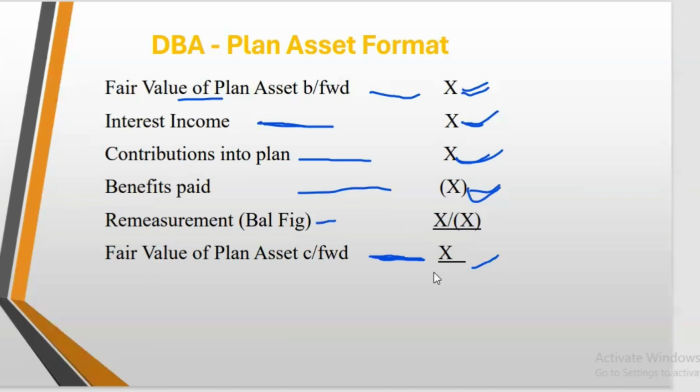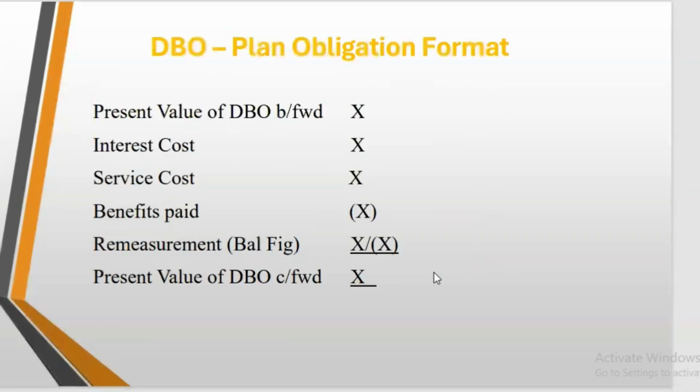Then let's look at the plan obligation, the defined benefit obligation, or the defined benefit plan obligation. So we said with obligation, actuaries estimate the amount you pay in the future and it is discounted to present value.